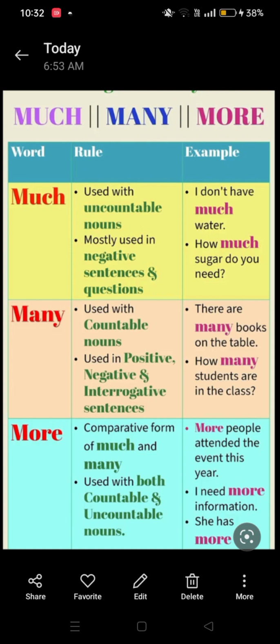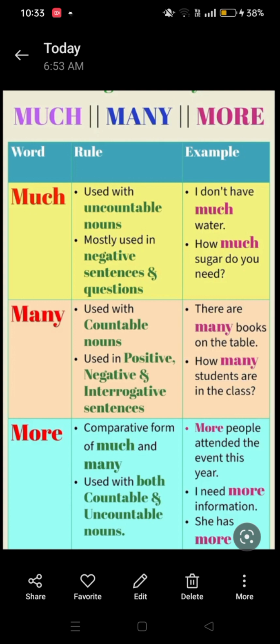So where is the countable noun? Look at students. Students is a countable noun. So to review again, many we use with countable noun in positive, negative, and question sentences.